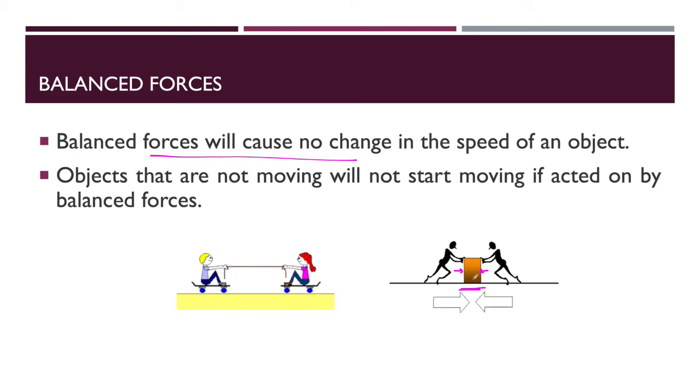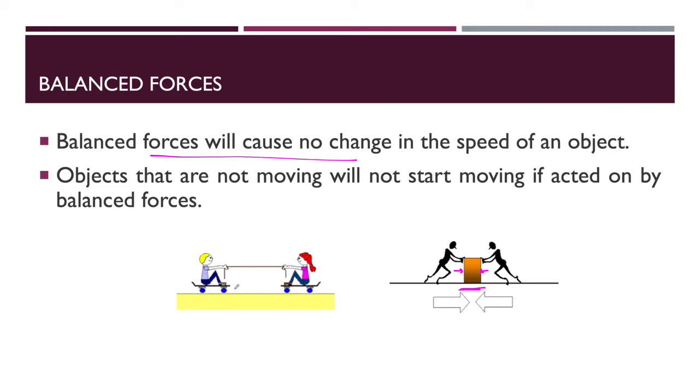So that's why it is called the balanced force. Here you can see two friends on skates holding one rope and pulling it with balanced force, so they are balancing each other.